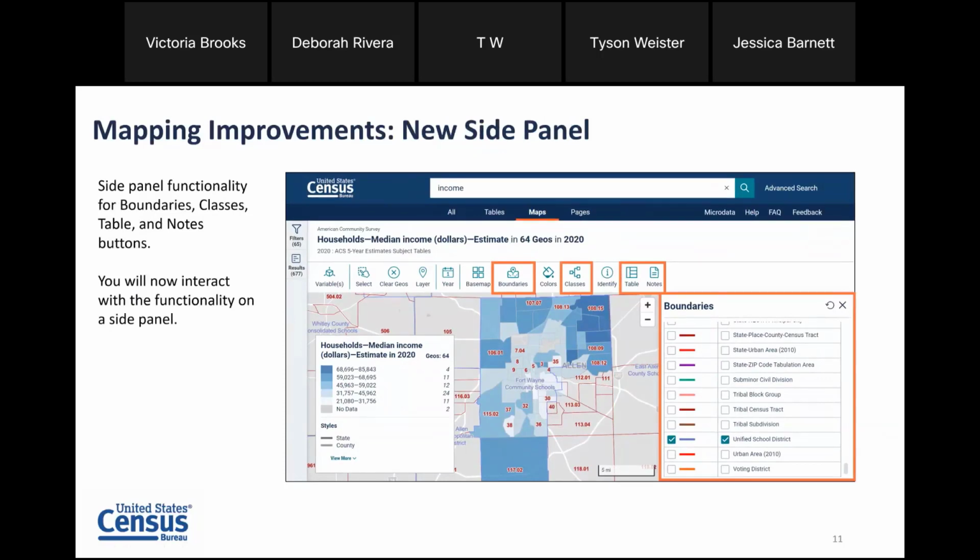Another update with the release is a new side panel on the right-hand side of your map. Anytime you click the Boundaries, Classes, Table, or Notes button, rather than having a pop-up occur over the top of your map in the middle of your screen, you'll now see the functionality to interact with this open up on the right-hand side of your screen. It just helps you use the functionality more easily without having to zoom in or out, and also helps you continue to view your map while you use this functionality to help you make the most of your experience.